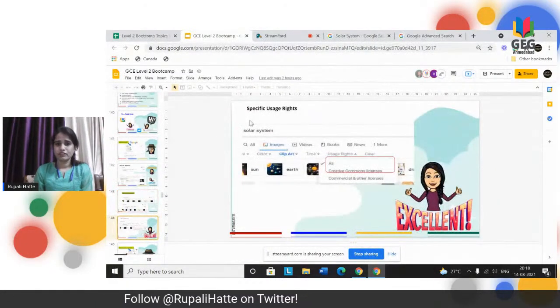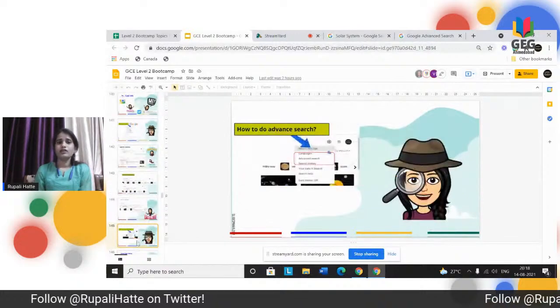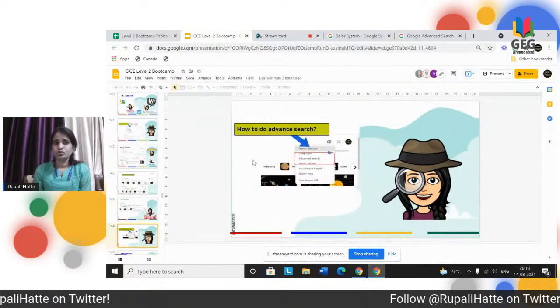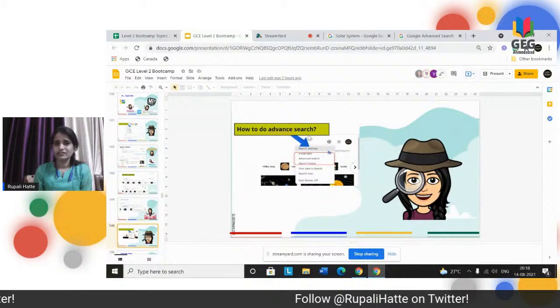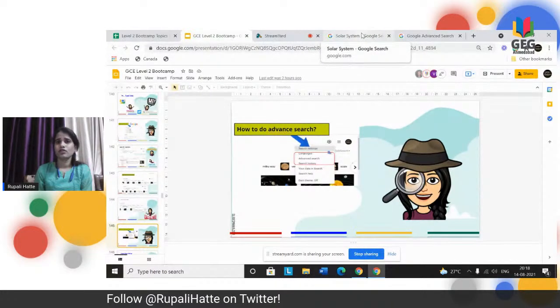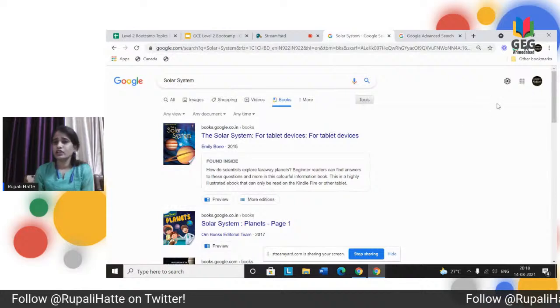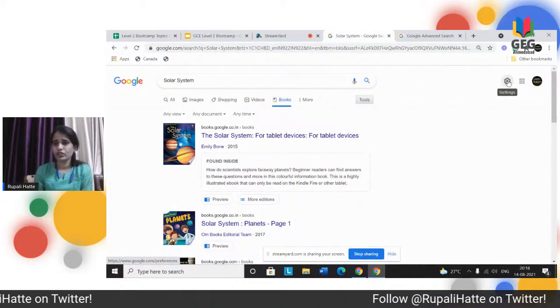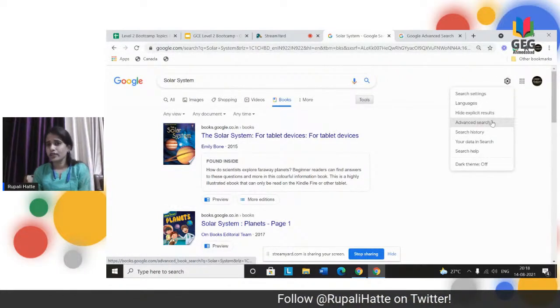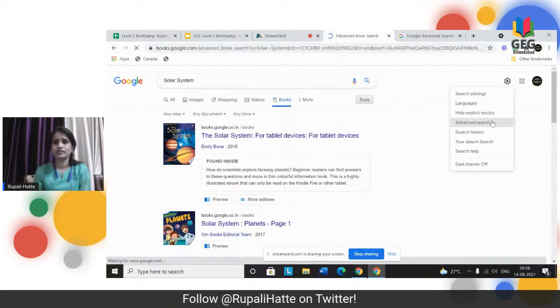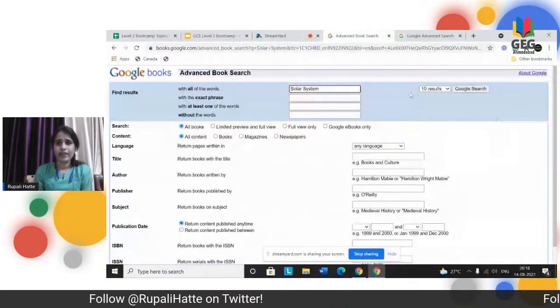The next is specific usage rights. In level 2, what they ask you is to go for advanced search. So here we go, how to go for advanced search. Here you can see a gear button. You just have to click on this, and here you can see advanced search. Click on advanced search so that you can narrow your results.